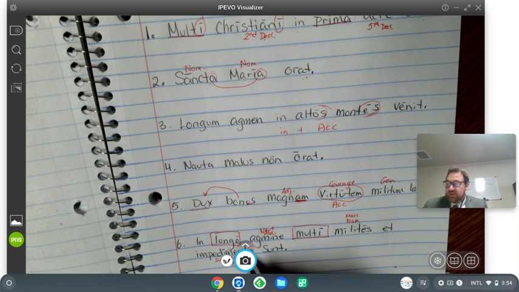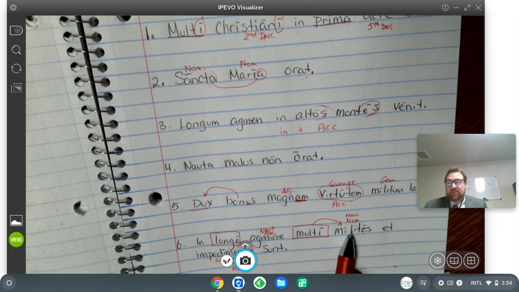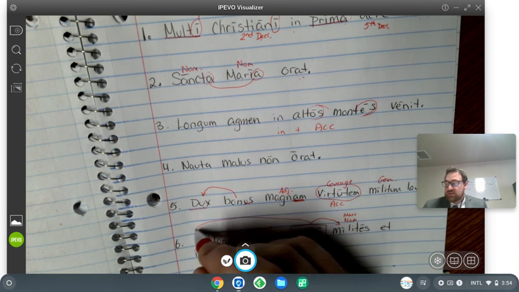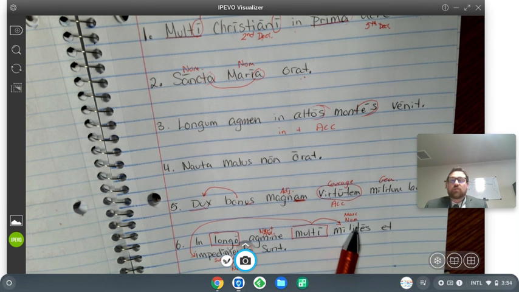And what gender is impedimentum? Impedimenta, impedimentorum. It's neuter. And so here's another rule. We have one adjective that's describing both a masculine word and a neuter word. Uh-oh, two different genders. We're just going to stick with the masculine for this. Masculine is going to win out over any other genders.